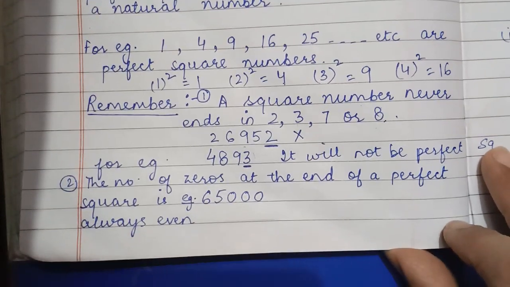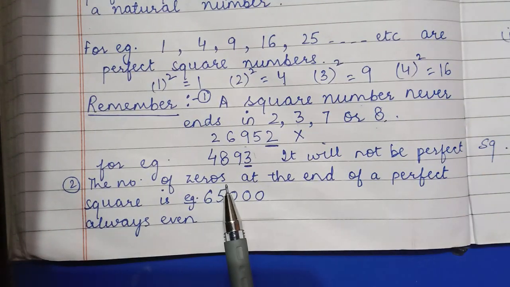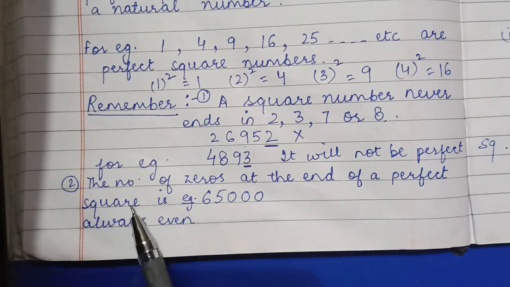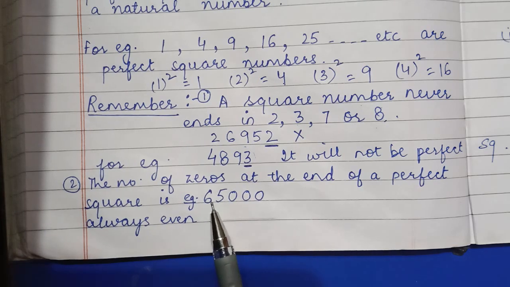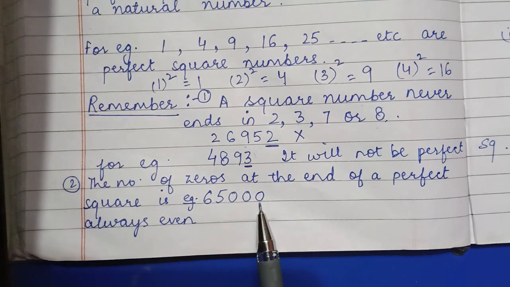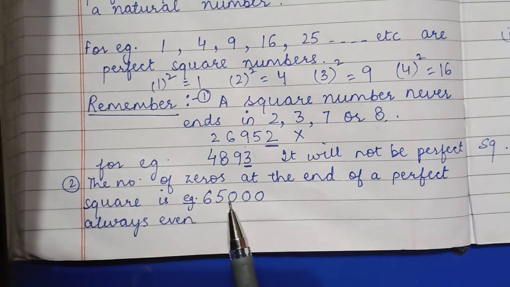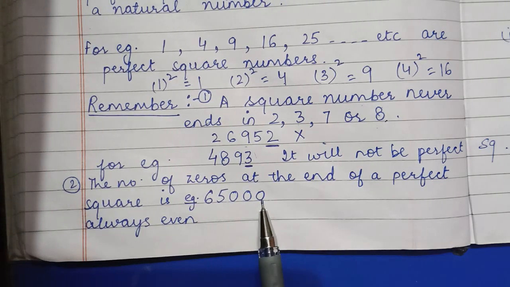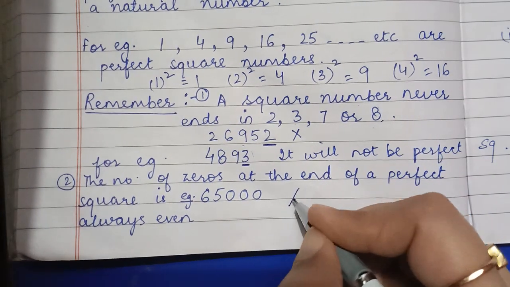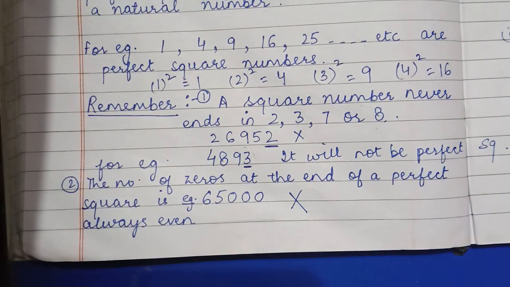Another point you have to remember is that the number of zeros at the end of a perfect square is always even. The number of zeros should be even. Like this is an example I have written. How many zeros are there at the end? Count 1, 2, 3, which is odd. So there is an odd number of zeros. It means that it won't be a perfect square.